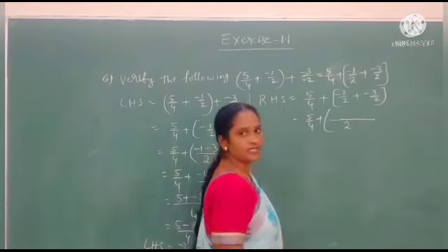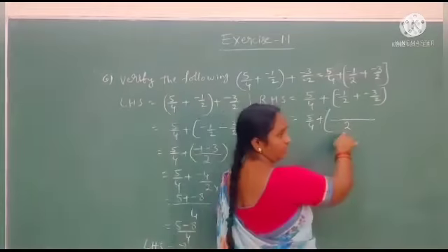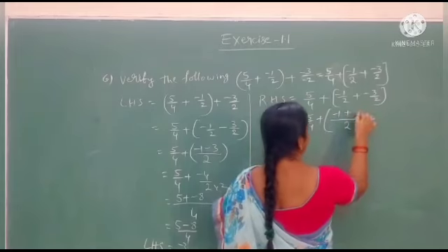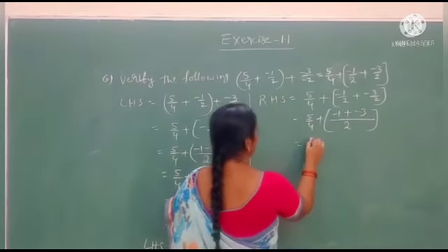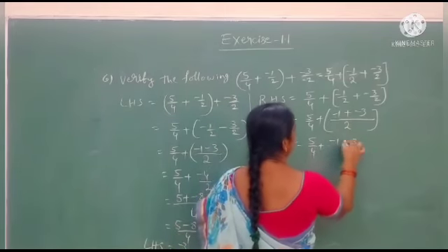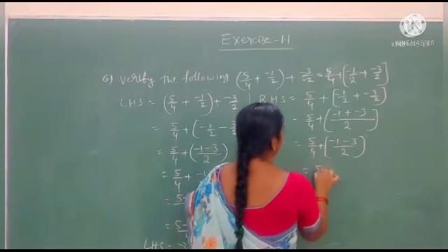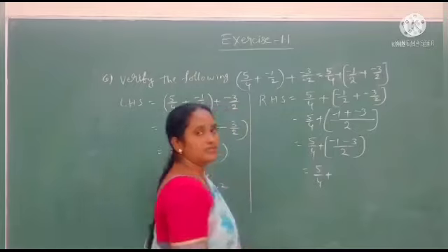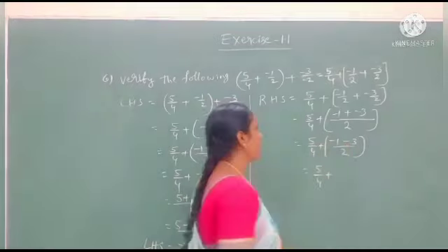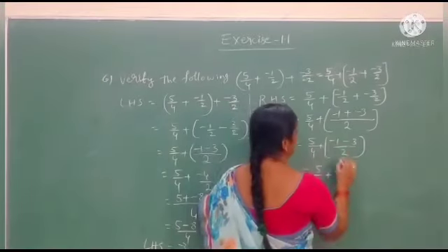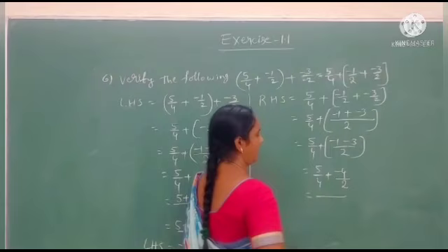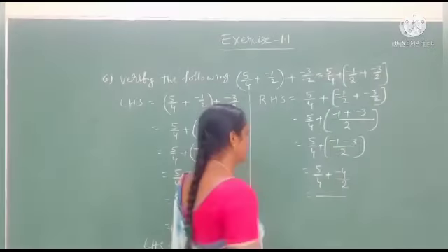We take the LCM of 2 and 2, so we take the same denominator and don't change it, and add the numerators because the denominators are the same: minus 1 plus minus 3 by 2. See students, minus 1 minus 3, we get the same symbols, that's why we do the addition. Minus 1 minus 3, we get minus 4 by 2. After that we add these two fractions, 4 and 2.